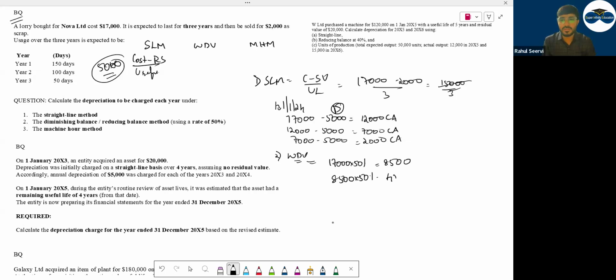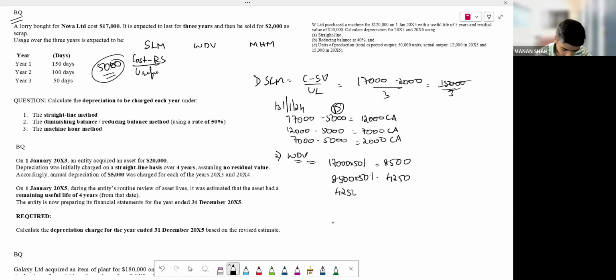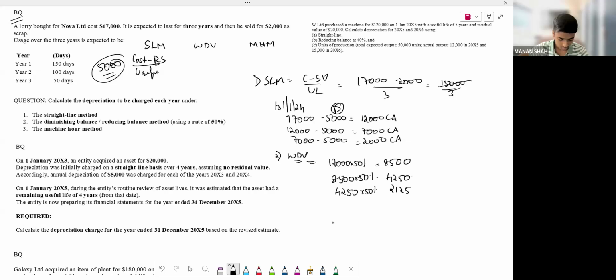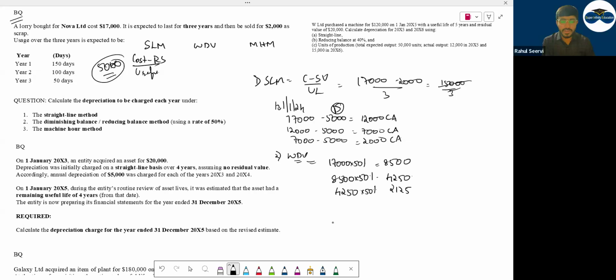Okay, you're saying this depreciation. Then next year, 4,250 divided by percentage 50 is 2,125. But what they mentioned here, the useful life is 3 years, no? Yes, sir. So can I say how much is the depreciation of that? 8,500 plus 4,250, 2,125. You have charged depreciation of 14,875. But what is the amount of depreciation you should charge? 17,000 minus 2,000. That is 15,000.